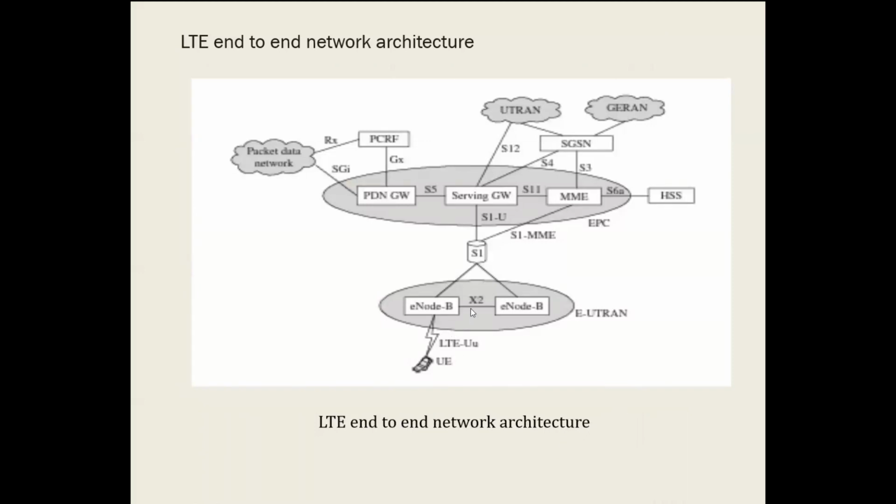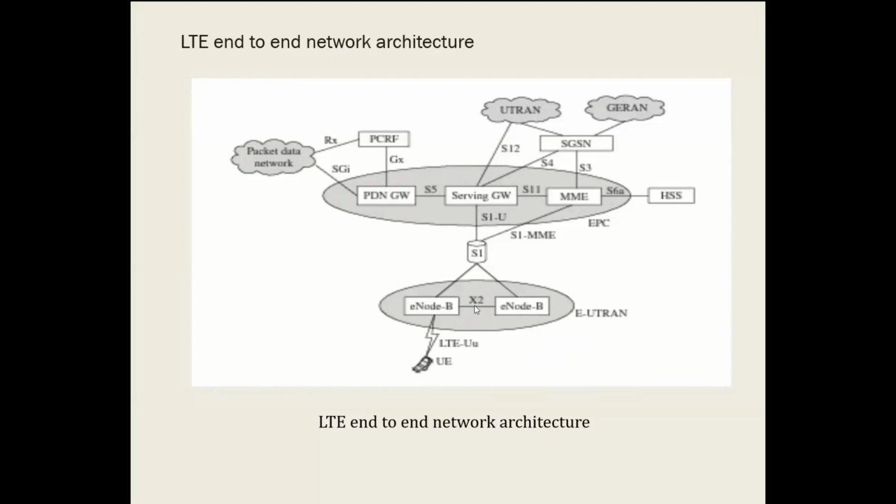Can you find the X2 here? X2 is the interface between the multiple eNodes, and S1 is the interface between the EPC and E-UTRAN.